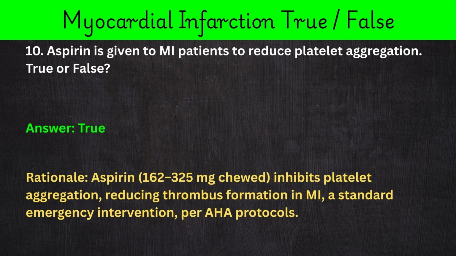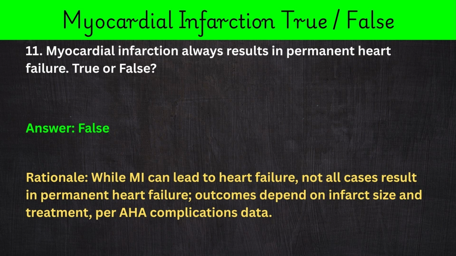Rationale: aspirin 162 to 325 milligrams chewed inhibits platelet aggregation, reducing thrombus formation in MI, a standard emergency intervention, per AHA protocols. 11. Myocardial infarction always results in permanent heart failure. True or false? Answer: false.